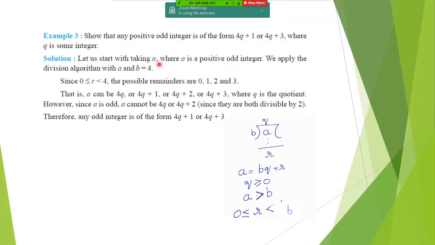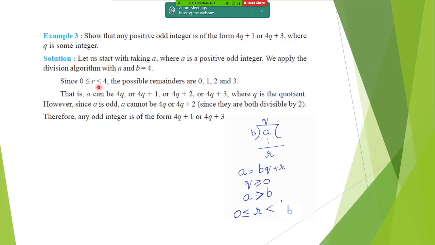So let us start by taking A, where A is a positive odd integer. We apply the division algorithm with A and B. Now here B is equal to 4 we are considering, because 4q is there. If it would have been 5q or 6q, you should have taken B as 5 or 6. So here, only seeing this, you have to do this.